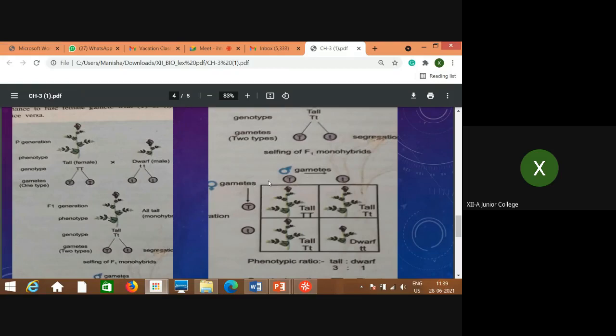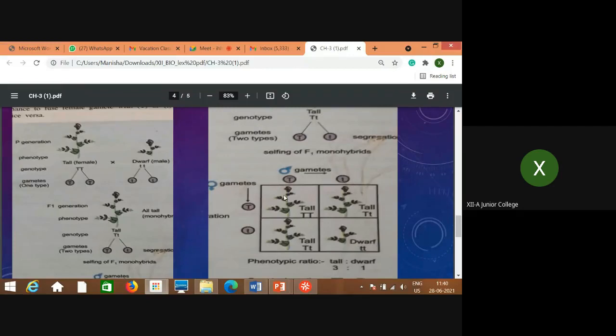This is the sign of the male gamete, a circle with the arrow, and the female gamete is represented as a circle with the plus. I will show it again with another example. So these are the signs of male gametes and female gametes. Both male and female have one capital and one small genotype because of the heterozygous condition.